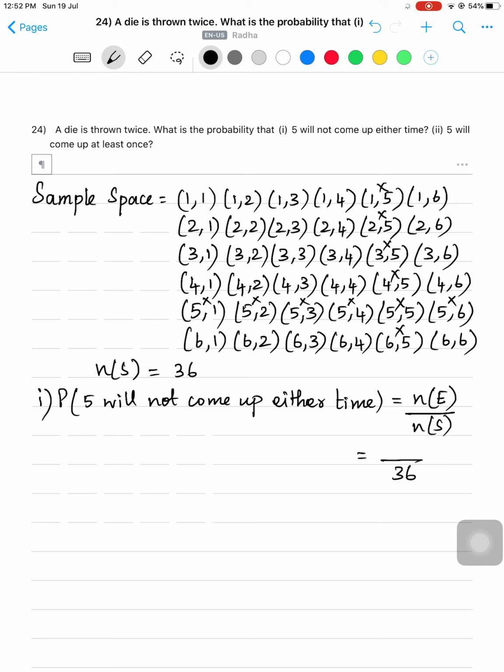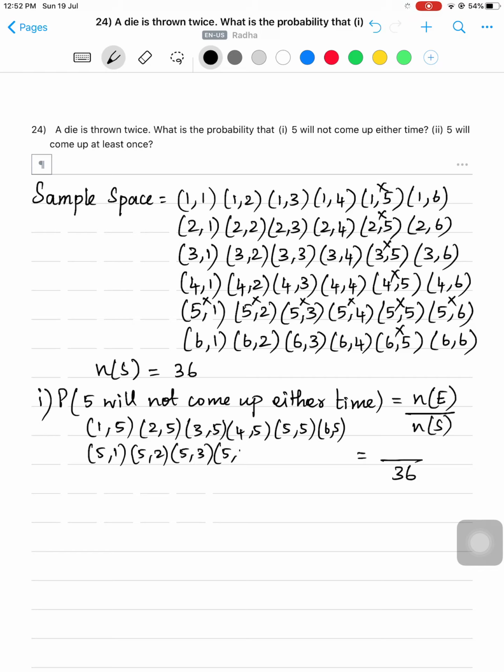What all we have to leave? 1,5; 2,5; 3,5; 4,5; 5,5; 6,5. Then 5,1; 5,2; 5,3; 5,4; 5,6. All this we have to leave. So how many elements we have to leave? 11 are there. So out of 36 we have to leave these 11 things where you have 5.